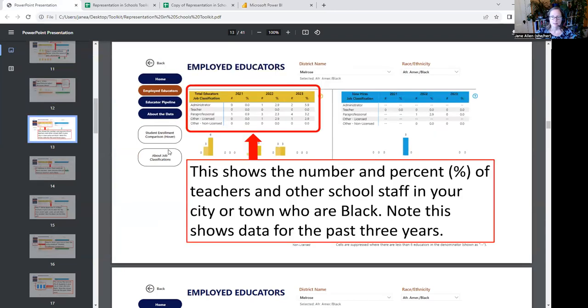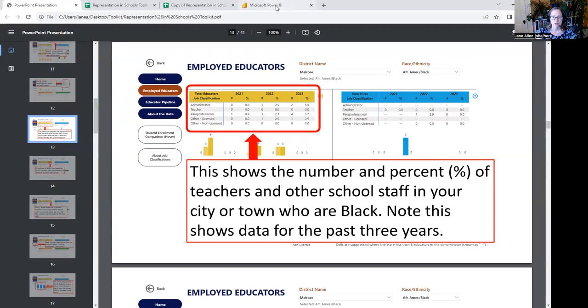So let's look at the data. In this yellow box, you are seeing the number and percent of teachers and other school staff in your city or town who are Black. This box shows data for the past 3 years. Here we're seeing 2021, 2022, and 2023 data. For each year, there are 2 columns. The first column is the number, the count, and the second column is the percent.